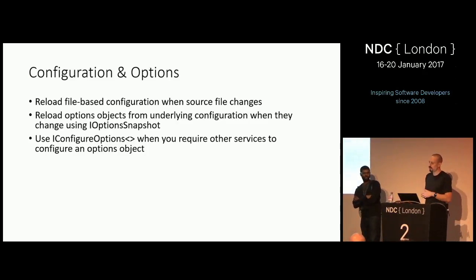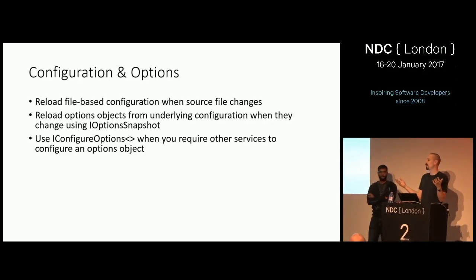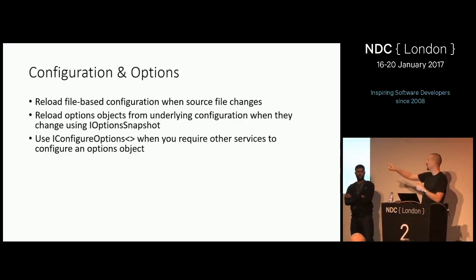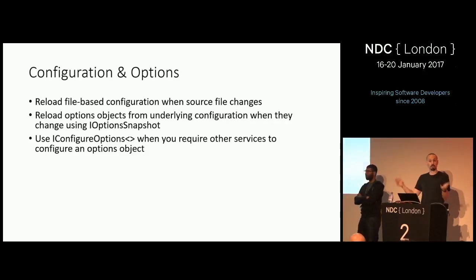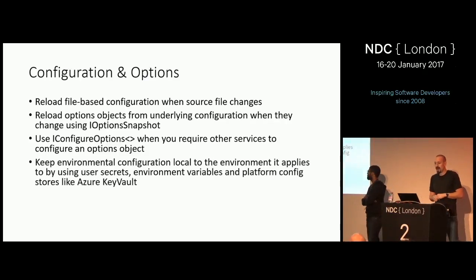So when you're configuring options, if you need other things from the container, you can simply create a type, implement this interface, and put that type in the container. Then anytime, anywhere in your app, someone says, I need this options object, your options configuration type will run. And that includes getting stuff out of the container. We'll show you an example of that in a minute.